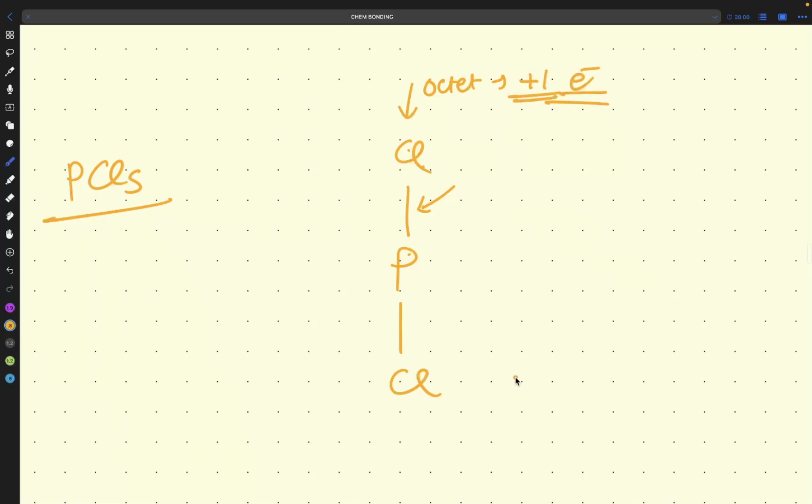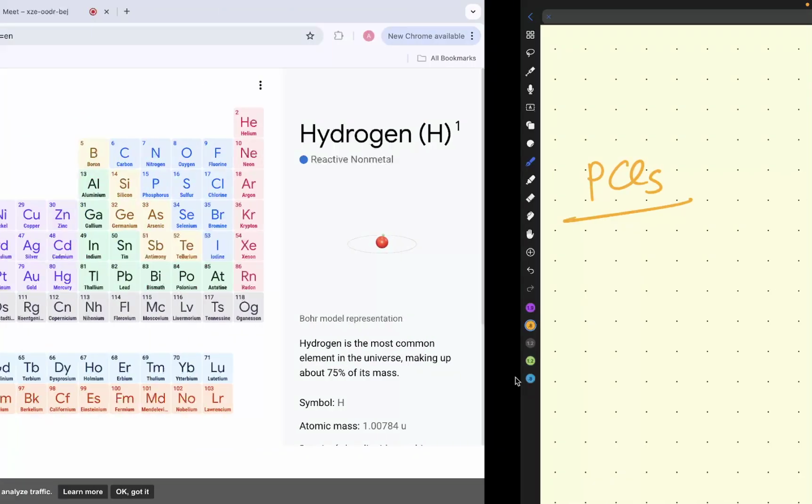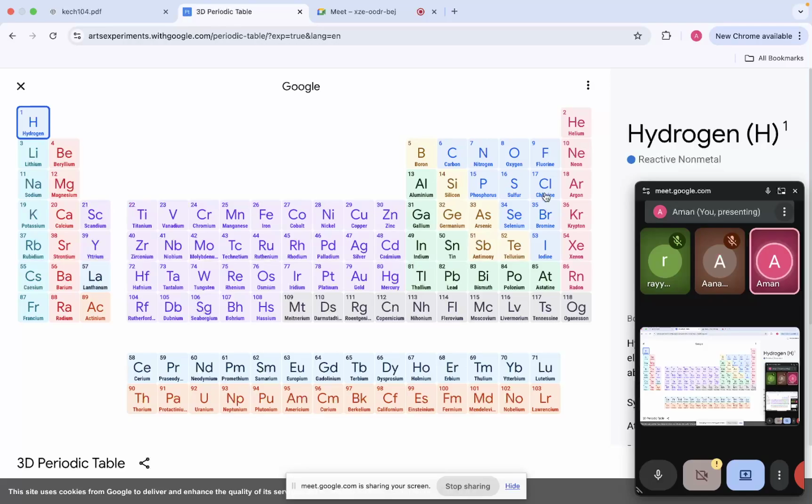Now see the beauty of the formation of the octet rule here: we have fluorine, chlorine, bromine, iodine, and why do they need one electron? To have the inert pair configuration. What is the inert pair configuration? Helium, neon, argon, krypton, xenon, radon. These are the inert pairs. And what is the use of these inert pairs?